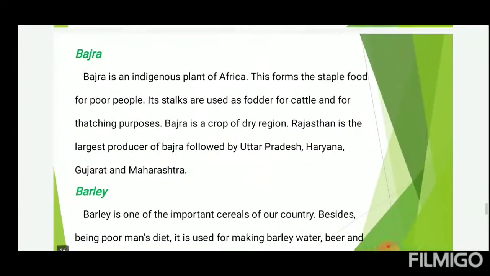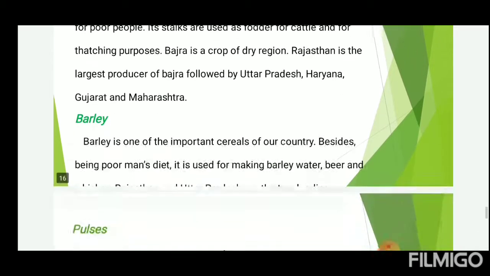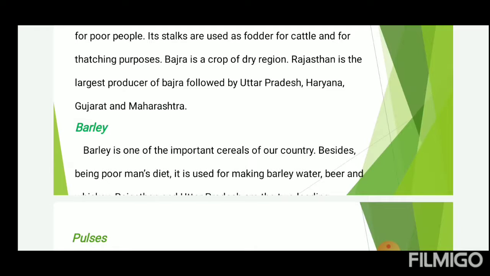Bajra. Bajra is an indigenous plant of Africa. This forms the staple food for people. It is also used as fodder for cattle and for thatching purposes. Barley. Barley is one of the important cereals of our country. Besides being a poor man's diet, it is used for making barley water, beer, and whiskey. Rajasthan and Uttar Pradesh are the two leading producers of barley.